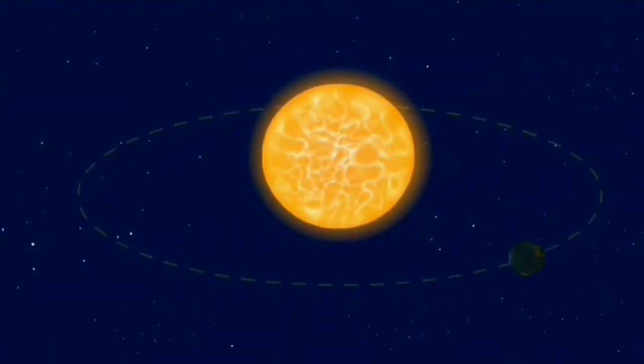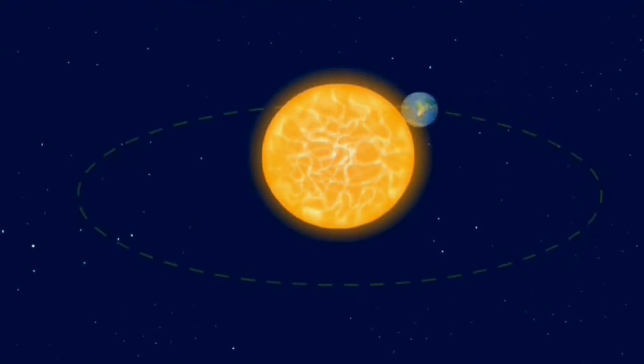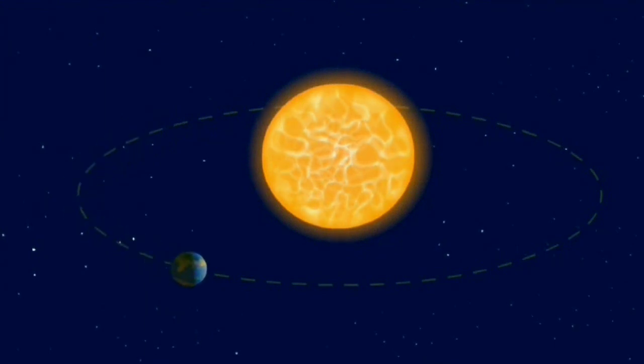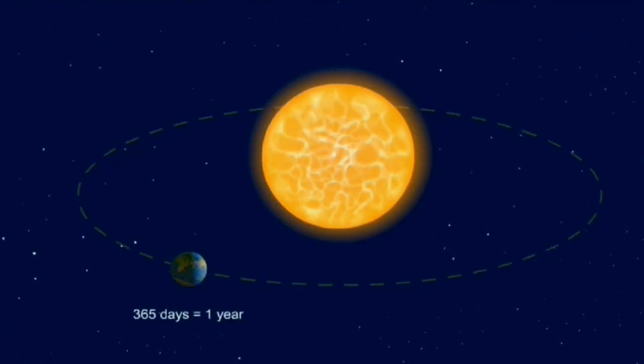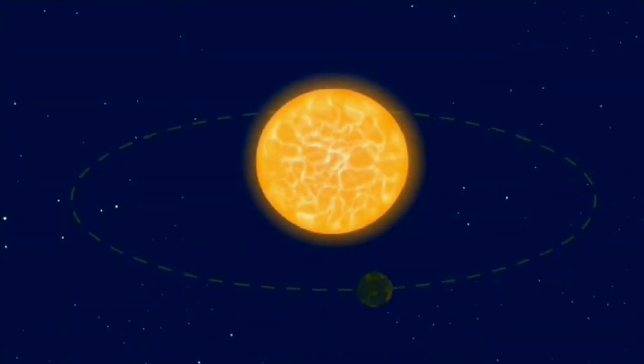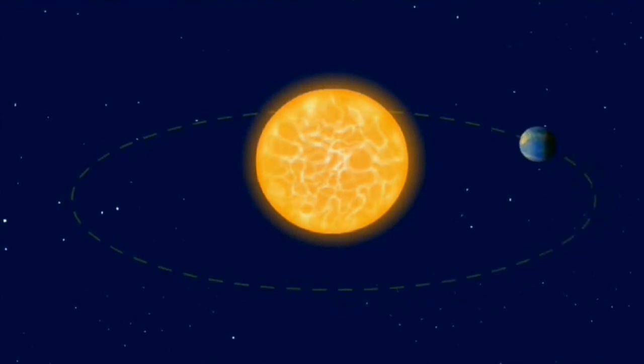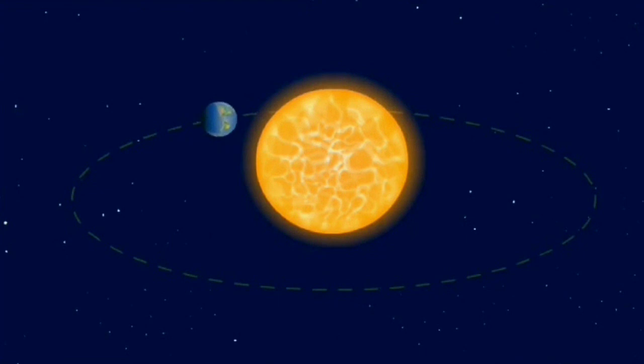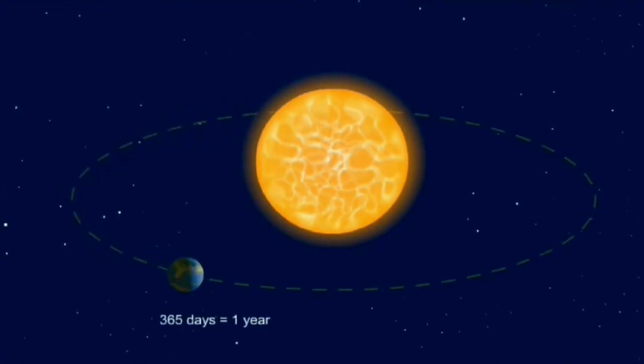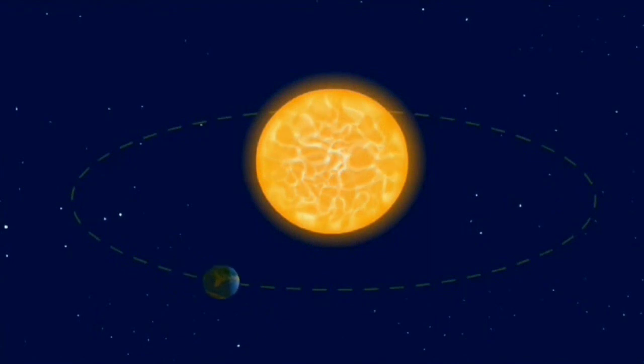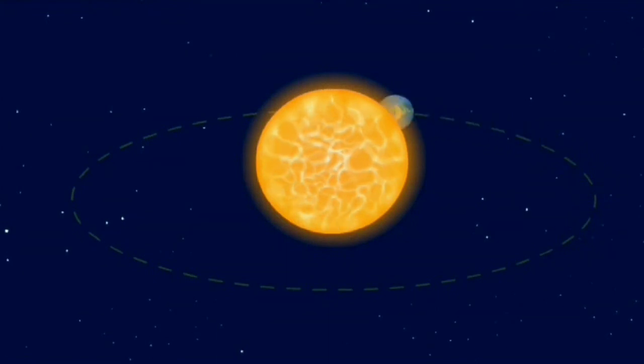As I said, the Earth takes 365 days, 6 hours to complete one revolution around the Sun. That is why a year has 365 days. Though the Earth takes 365 1/4 days to complete one revolution around the Sun, we take 365 days as 1 year. The remaining 1/4 days are added to the year after every 4 years. The year with 366 days is called a leap year.